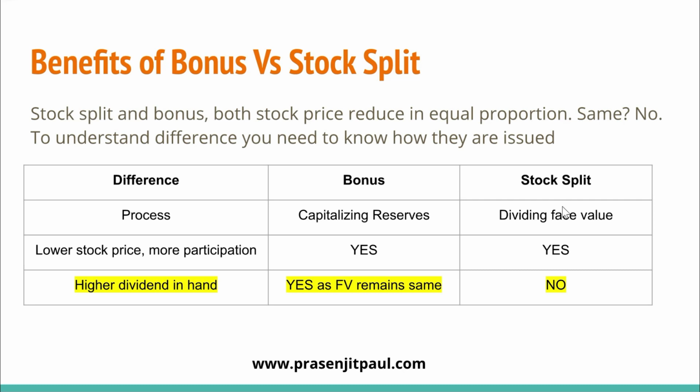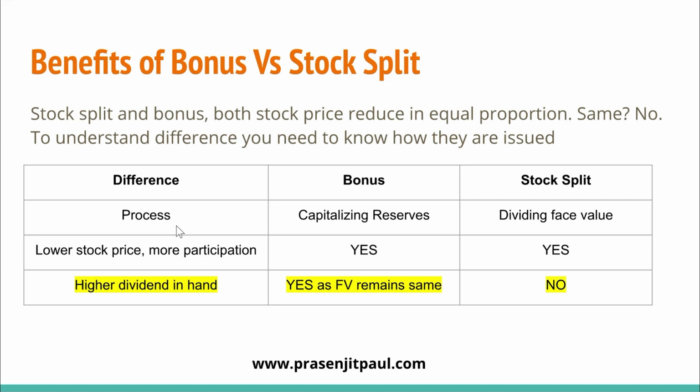Then in both processes, the stock price becomes low, and a lower stock price means more participation of shareholders. Suppose a company is traded at 5,000, and many investors may not invest just because of the high share price of 5,000 or 10,000.